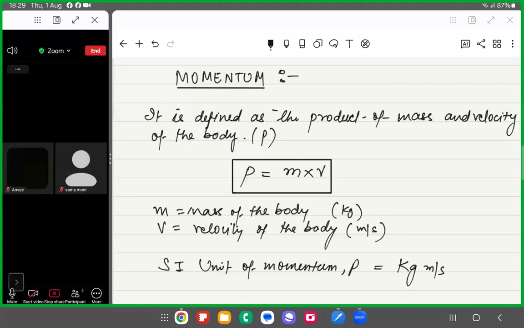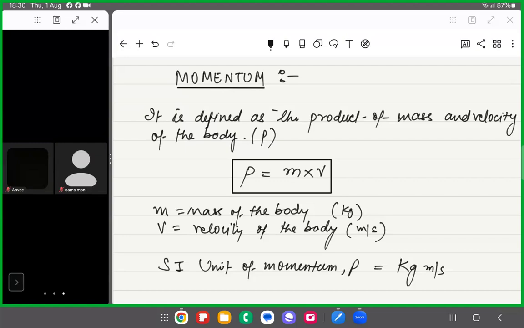So what is the reason behind this? The reason is that heavy vehicles, even when they are moving with a small velocity, have a large momentum. Their p will be high because their mass is high, in comparison to the car. So a car moving with 10 meter per second and a truck moving with 10 meter per second will have different momentum. The truck will have greater momentum in comparison to the car because of its weight.